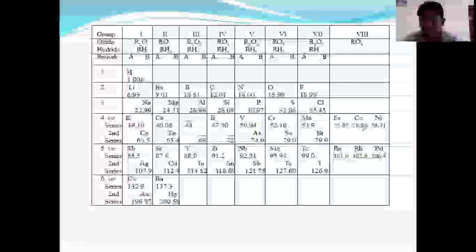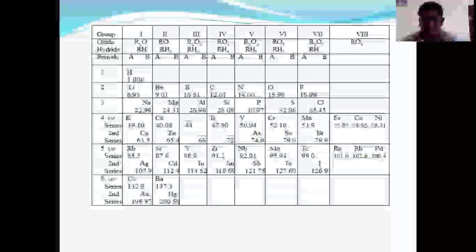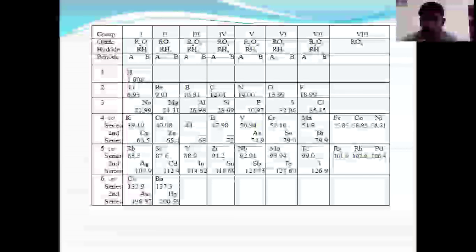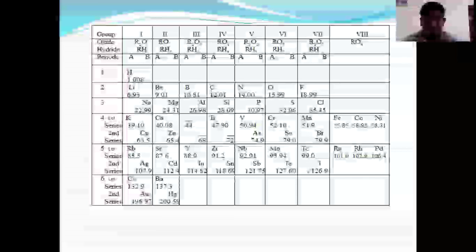Friends, just listen carefully. Here I'm taking some of the elements based on their atomic masses. The atomic masses should be arranged in increasing order. I'm repeating. Now see this: 121, then 126 should come here, followed by 127. Like this, some of the elements should have increasing atomic weight. 58.71 is nickel here, and 58.93 is cobalt here. So by increasing atomic weight, cobalt should come here and nickel should come here.